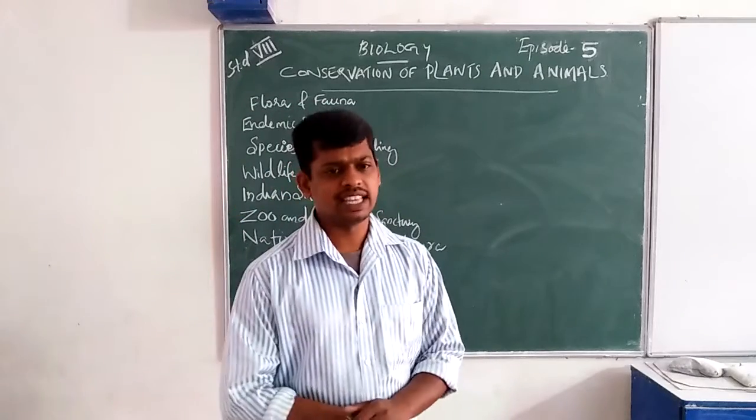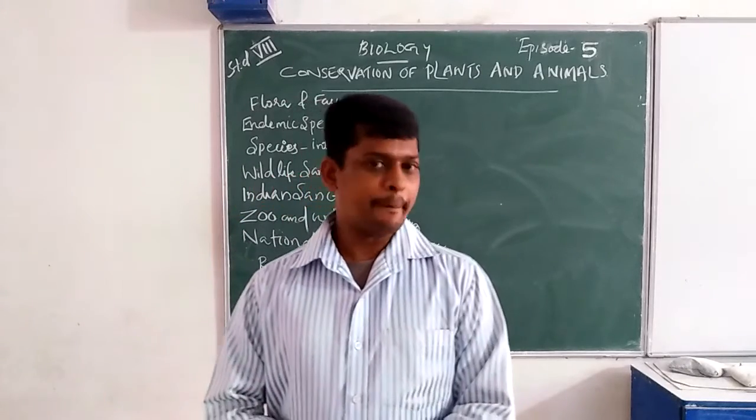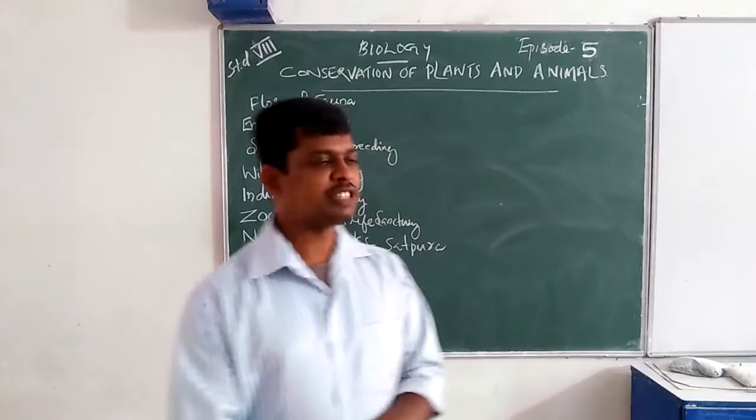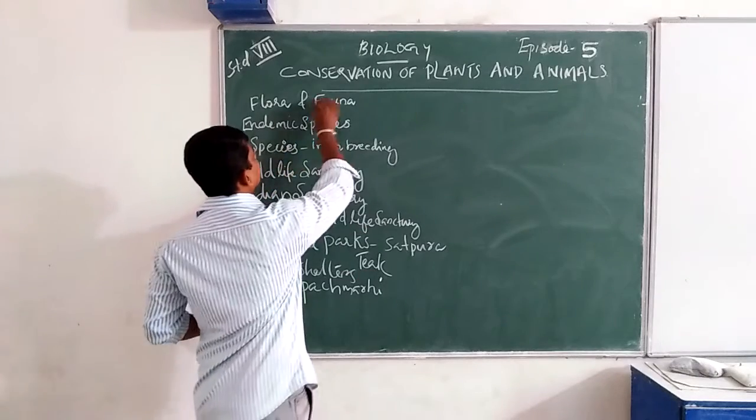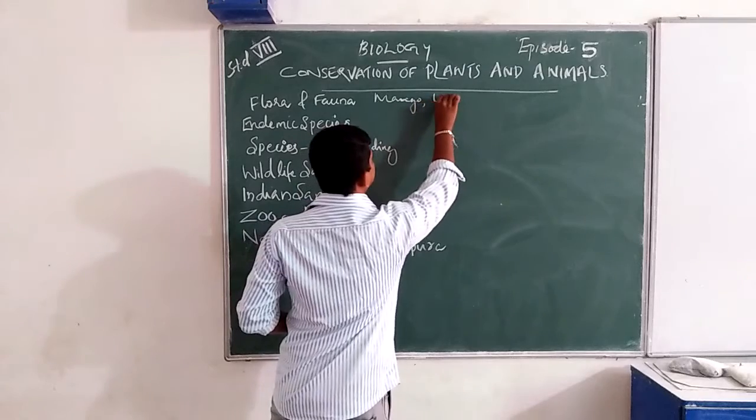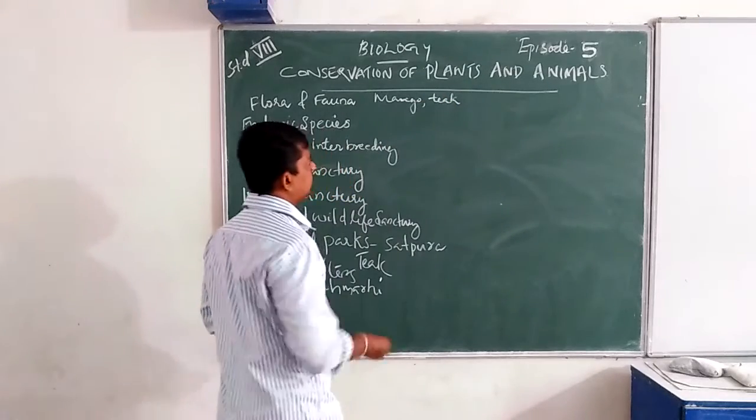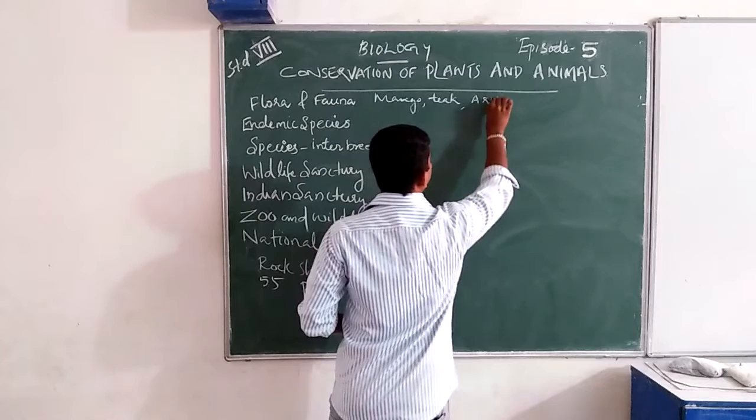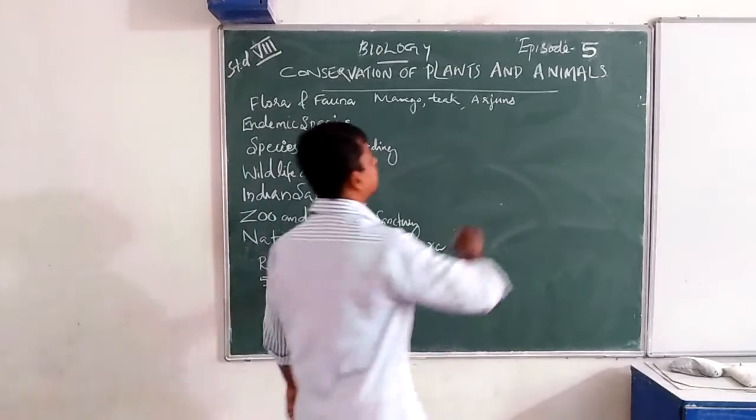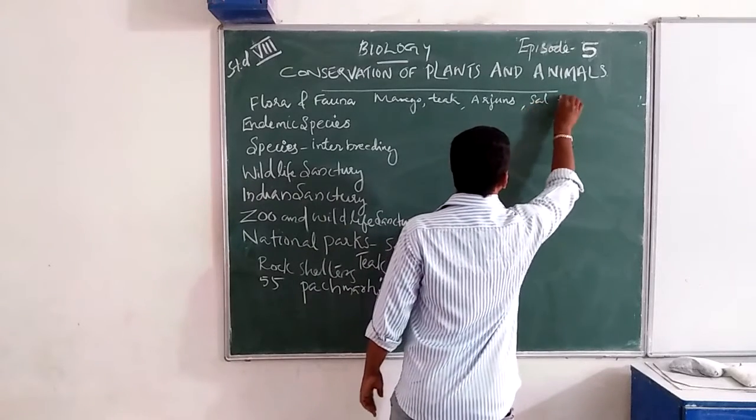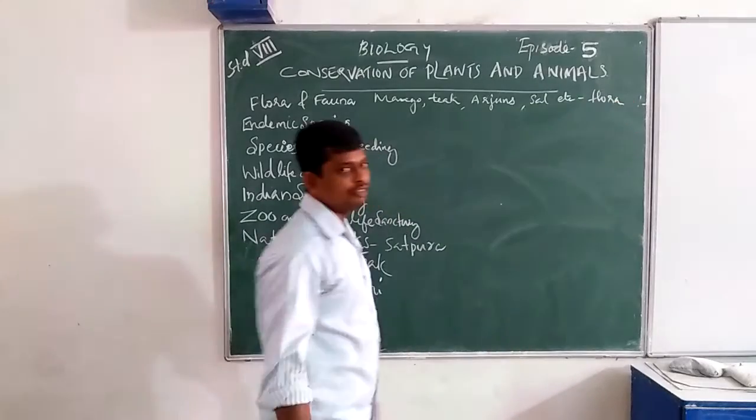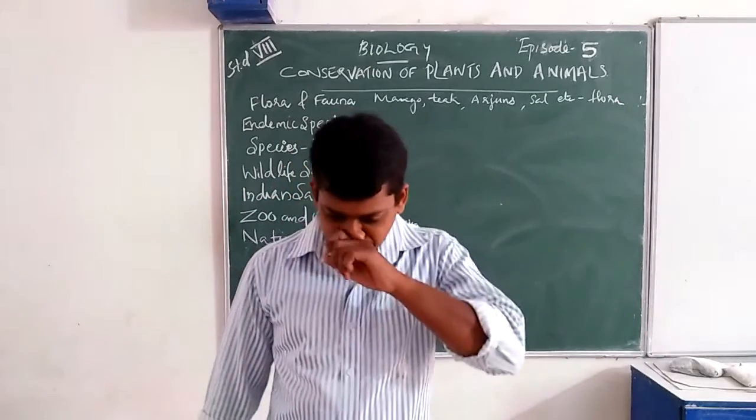Examples are sun, teak, mango, ferns. Those are our examples for flora. Mango, teak, Arjuns, and sun. Examples of flowers.